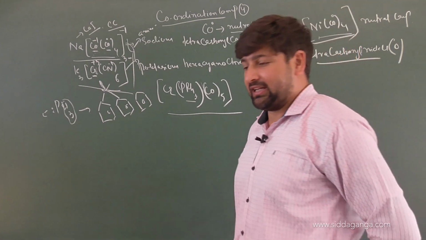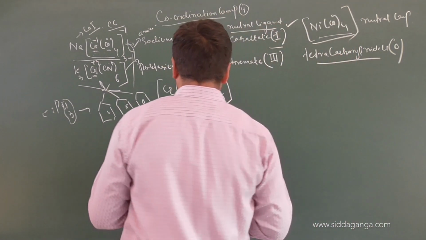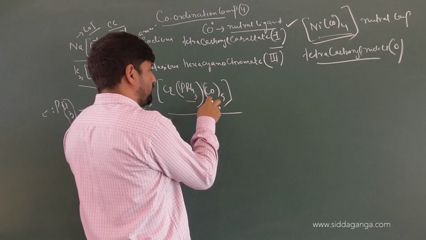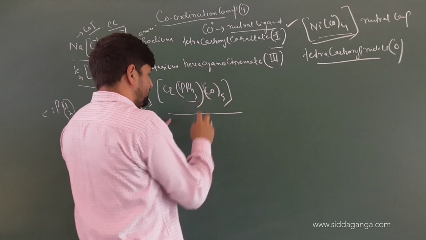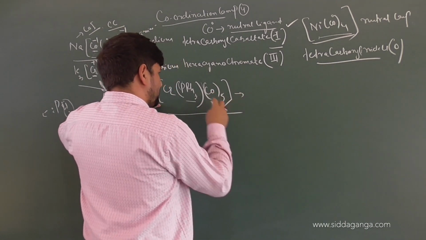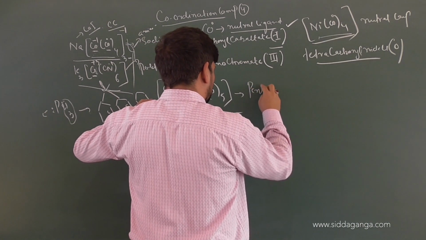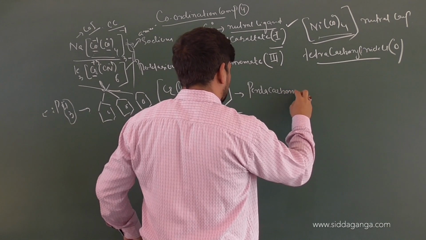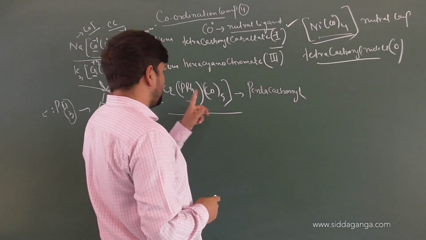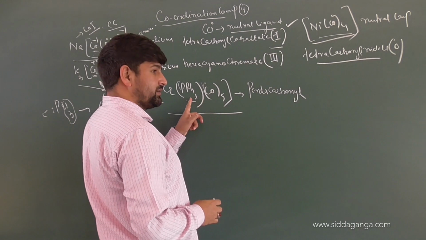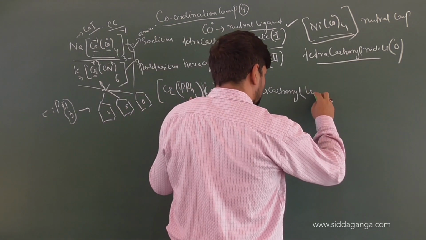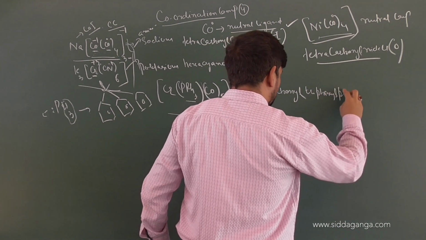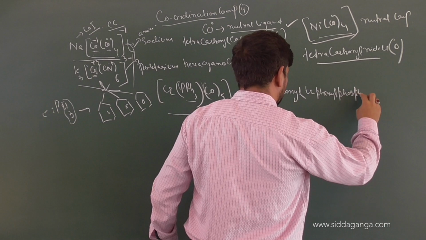Whenever you have to name the ligands, what do you need to do? Alphabetical order. It is triphenyl phosphine, and this is carbonyl. Which comes first? C. So the name of the complex will be pentacarbonyl, then triphenyl phosphine.